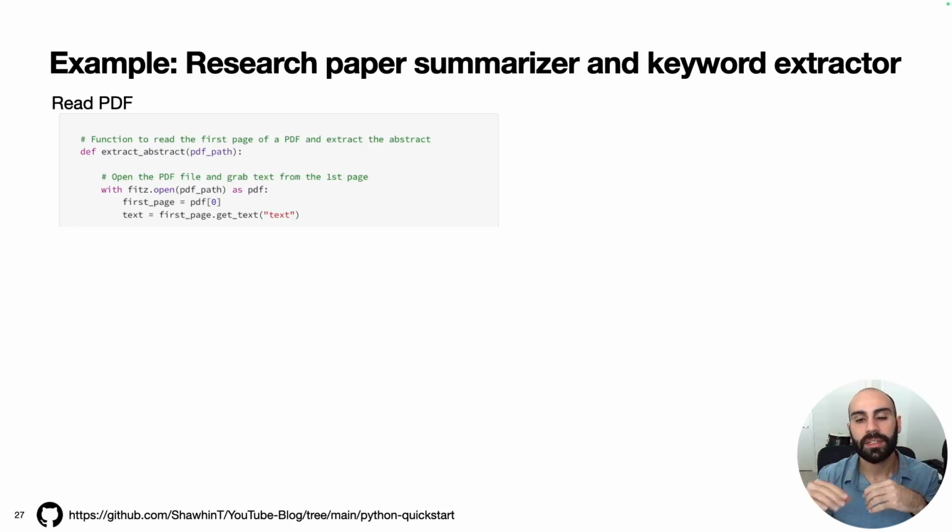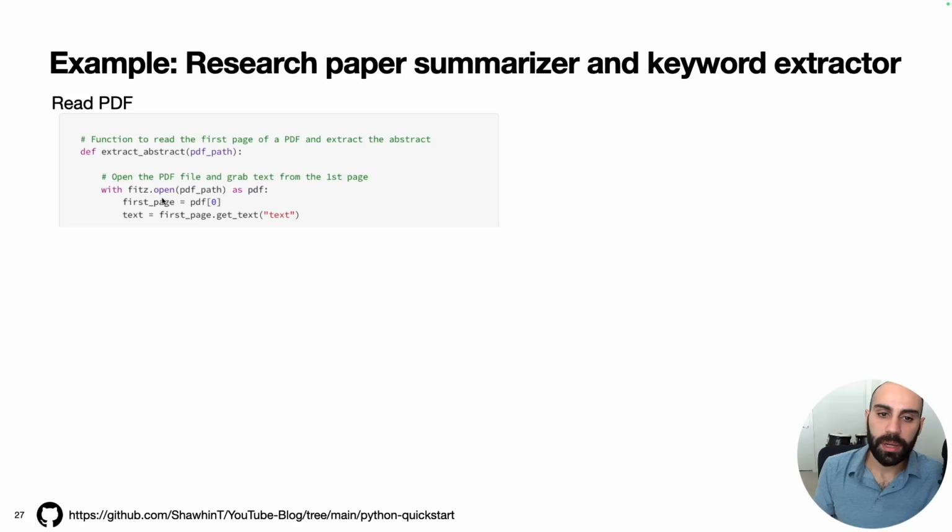And if you're not familiar, an abstract is like a summary paragraph of a research paper that is at the beginning of that paper. Extract abstract will take in one input, which will be a string specifying the path of the PDF that you want to extract the text from.